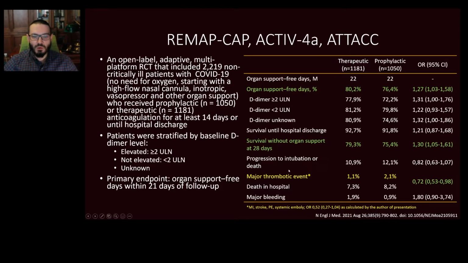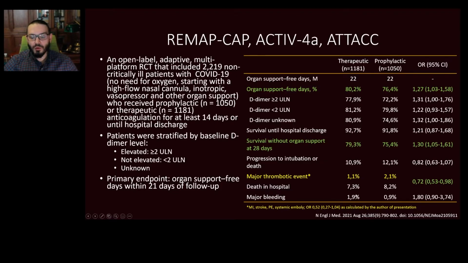The only difference was observed for survival without organ support at 28 days of observation. The major thrombotic events were less common for those who received therapeutic anticoagulation, but again, they were not assessed separately. In combination with deaths in the hospital, there was a statistically significant difference in favor of therapeutic anticoagulation.